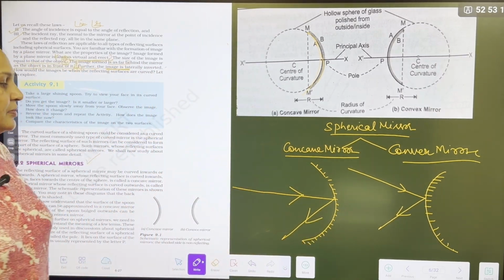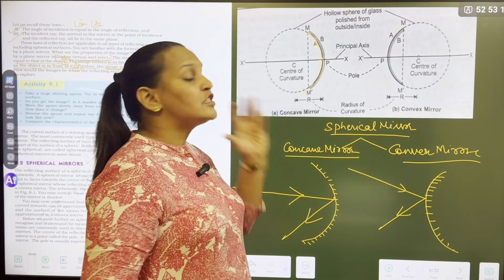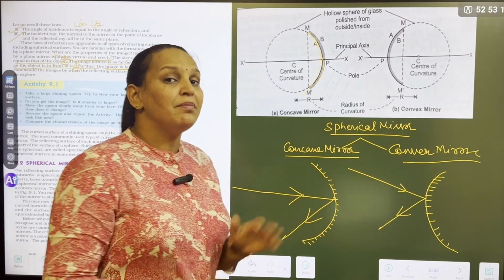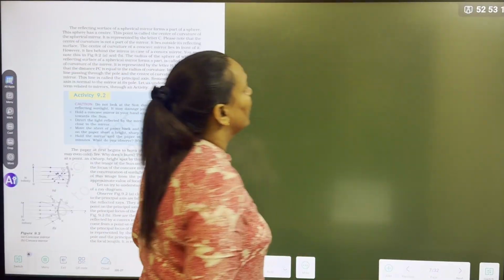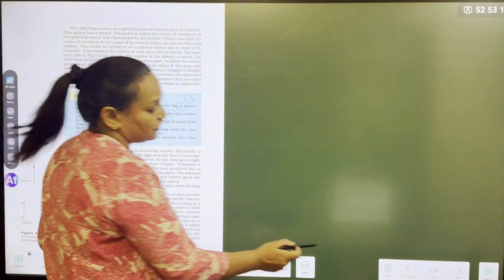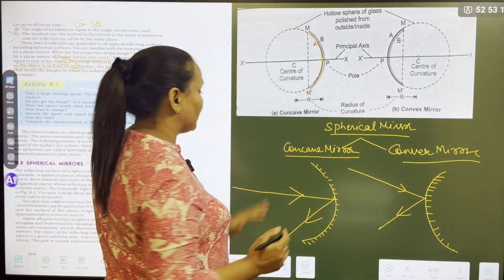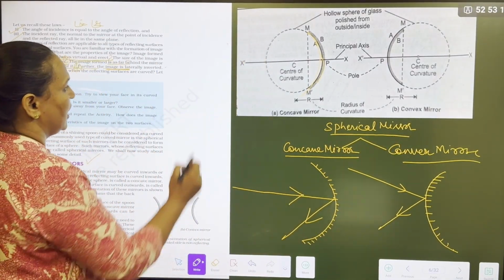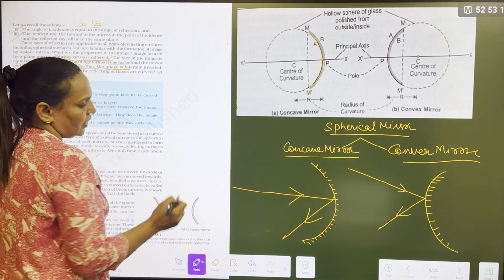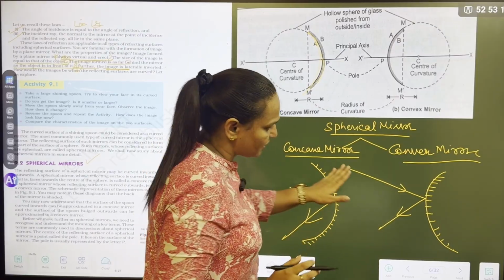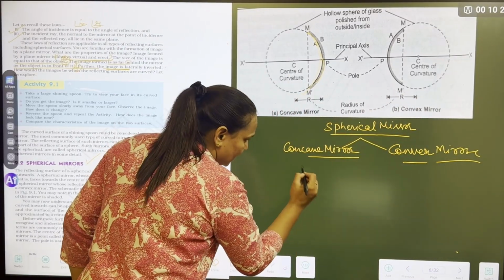But before going to all those diagrams, first we should learn the vocabulary of the mirror. What is the vocabulary? Let's see here. There are some words which we should learn about the mirror. First word is, see, this is the mirror I have drawn. So if I show you here, okay, I am just erasing one mirror, so I can make you understand the vocabulary.